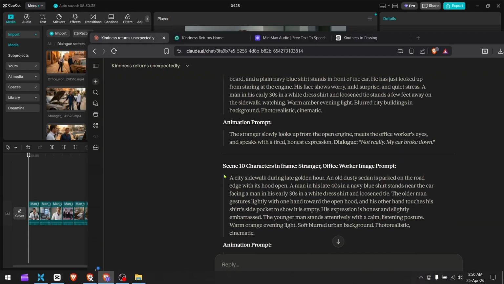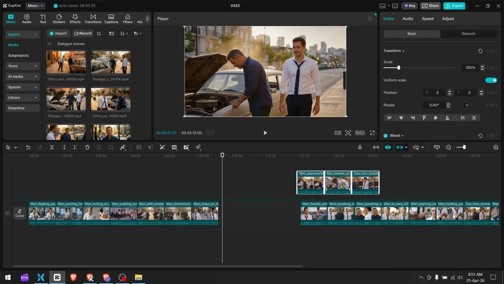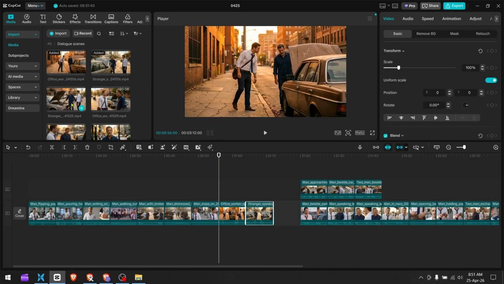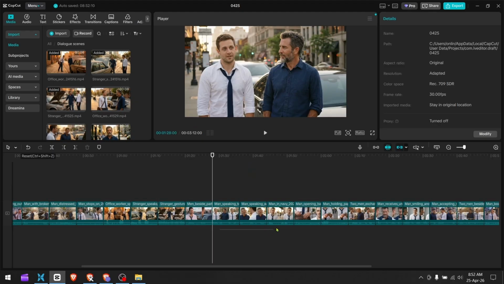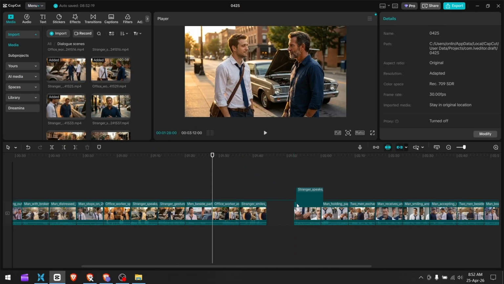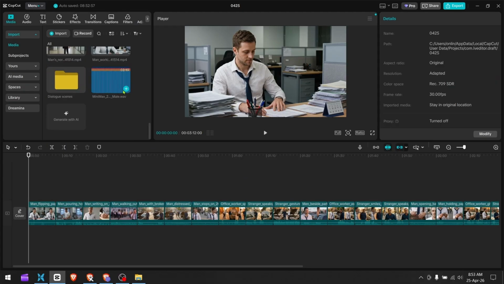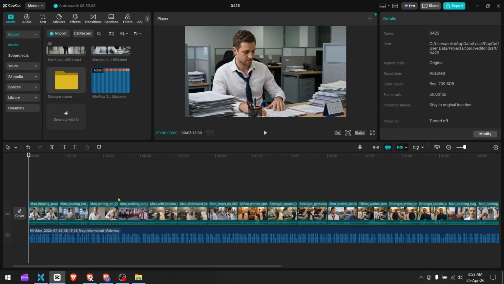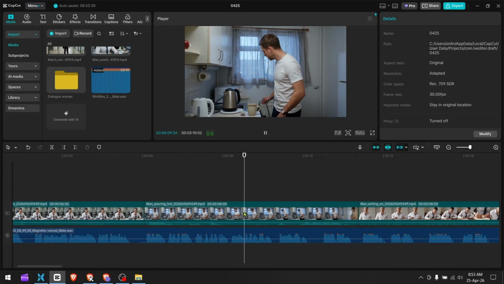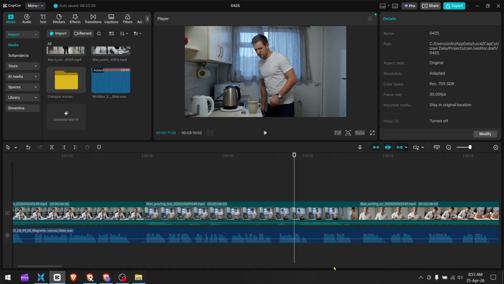Go to Claude and see the numbers of the dialogue scenes. Delete the specific numbered scenes and replace them with the dialogue scenes. In the same way, add dialogue scenes between them, but take care of the sequence. Once the scenes are in the sequence, add the voiceover to the timeline. Cut the scenes according to the voiceover. You have to make a lot of cuts and basic editing to adjust the videos on the voiceover.